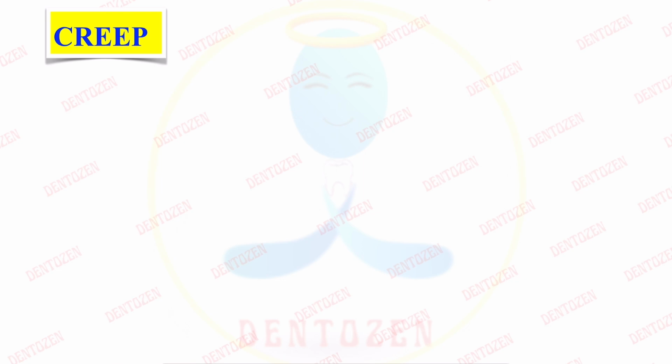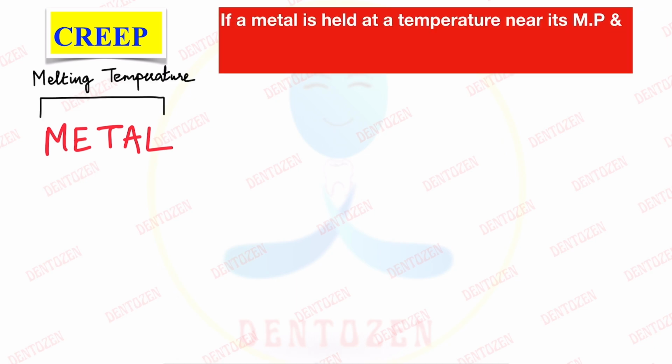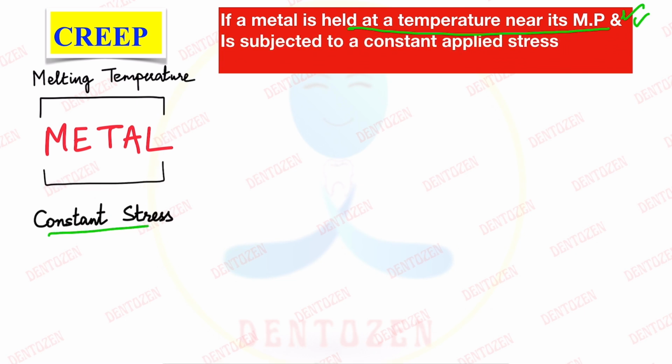So, let's imagine we have some metal in the mouth, metal being used as restoration. So this metal material which is placed in the mouth may be present at a constant temperature which is near to its melting point. So when a metal is held at a temperature which is near its melting point in the mouth, and also certain kind of constant forces are acting upon it, that is, it is subjected to constant applied stress, what will happen?